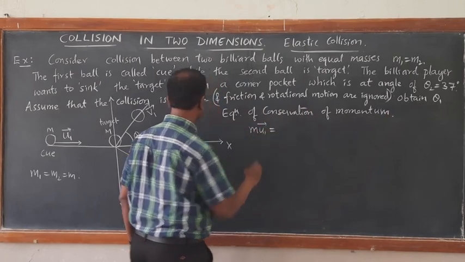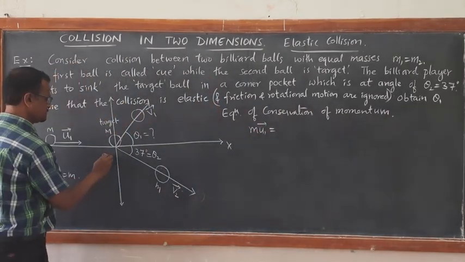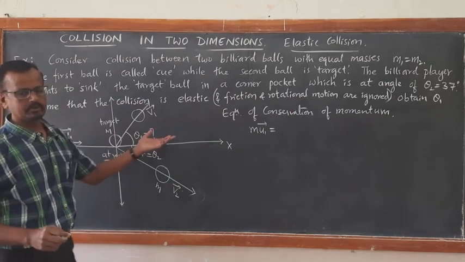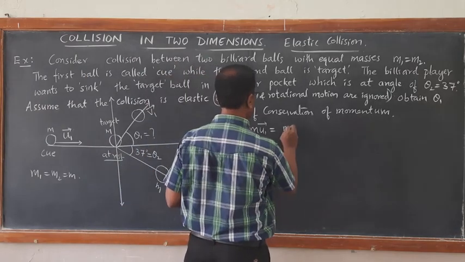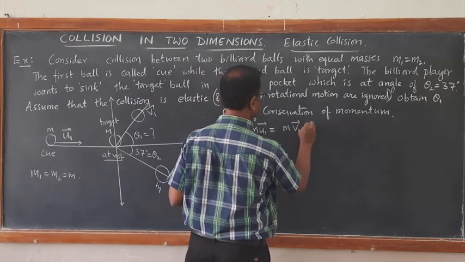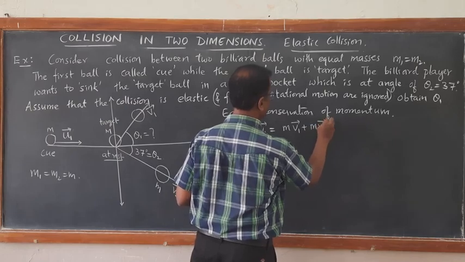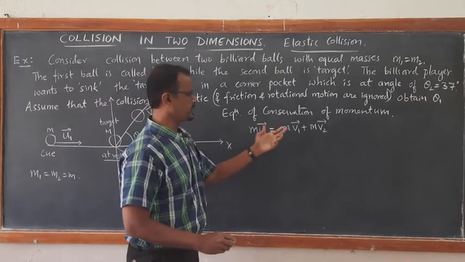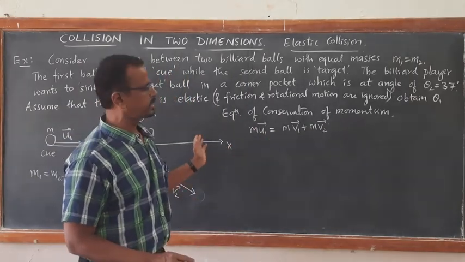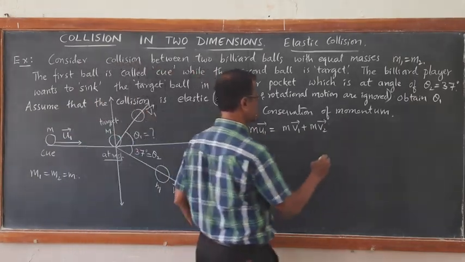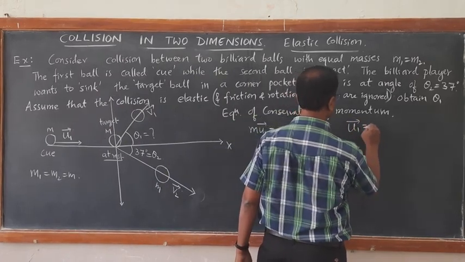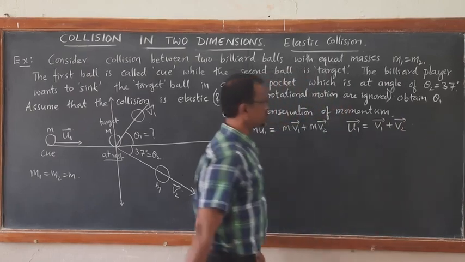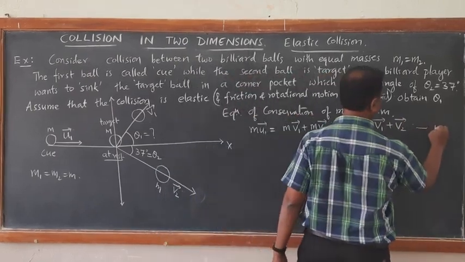mu1 is equal to... because the target is at rest, stationary. Therefore, u2 is 0. So mu1 is equal to mv1 vector plus mv2 vector. These are vector notations; they have both x components as well as y components. So, m being common throughout, you can cancel m. This implies vector u1 is equal to vector v1 plus vector v2. You can call this equation number 1.